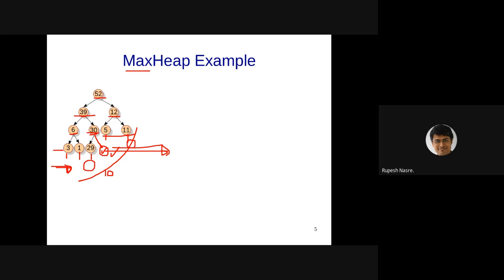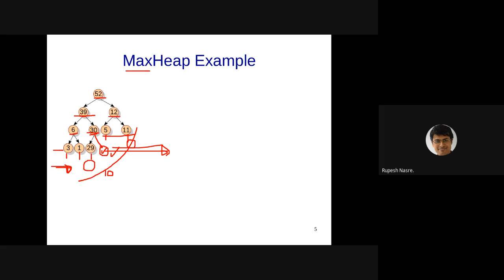Abhishek says if we put in level order fashion, then it always satisfies our heap property. If we always insert elements in the level order fashion, will it always satisfy the heap property? No, that is not guaranteed.